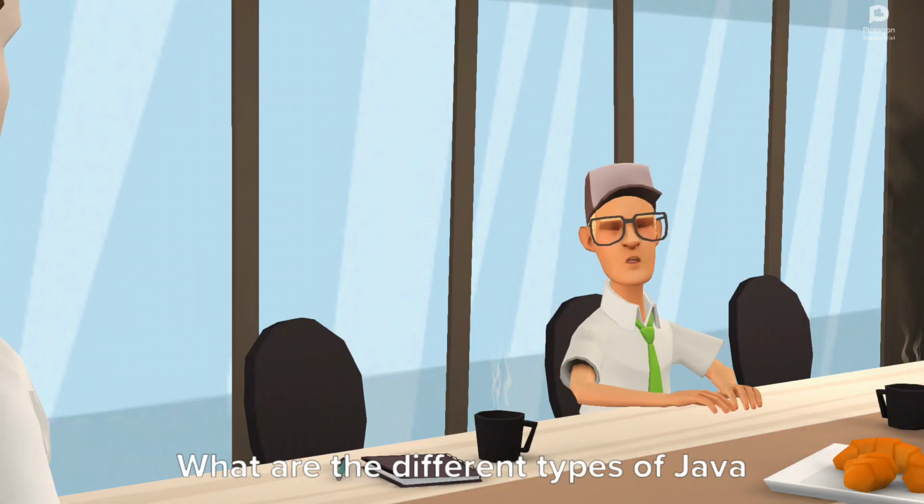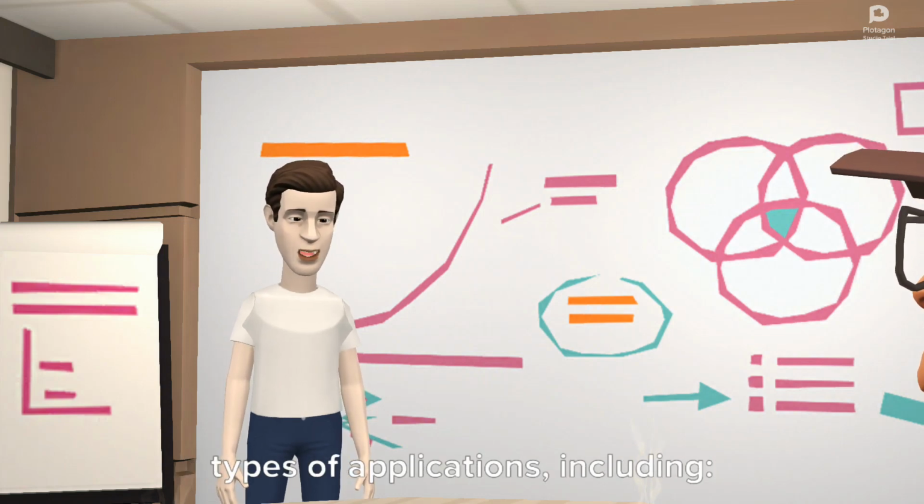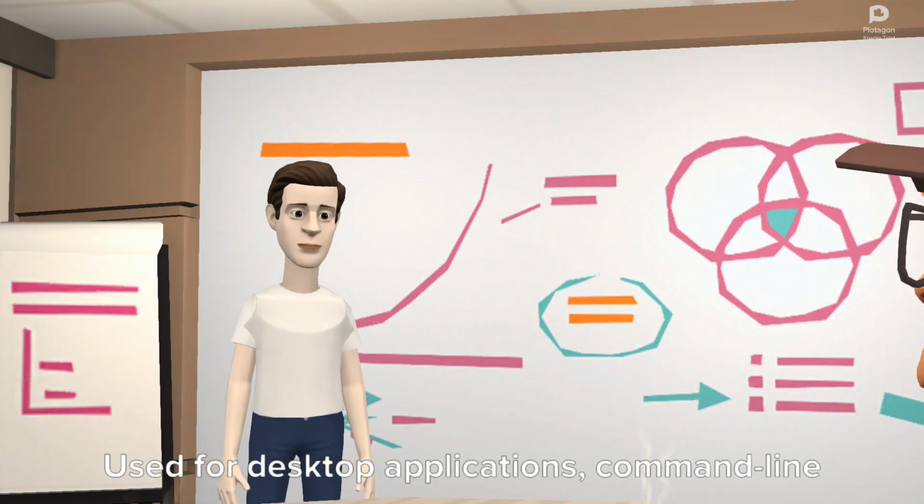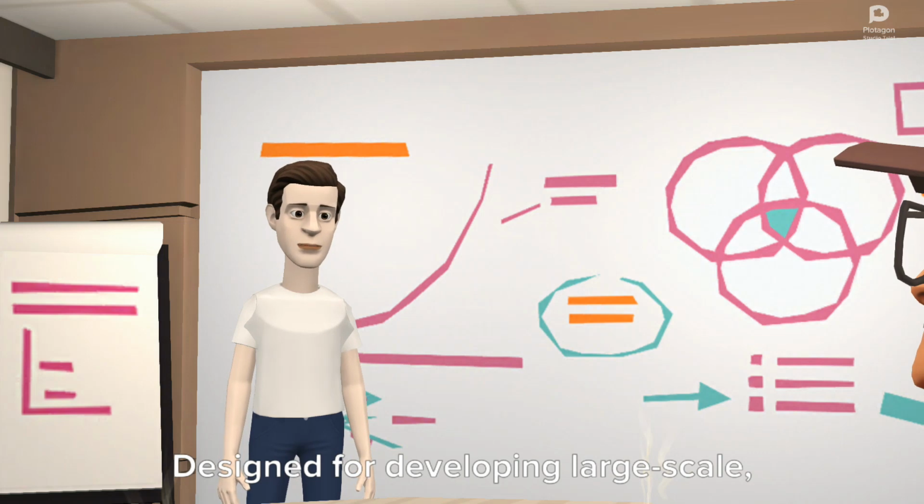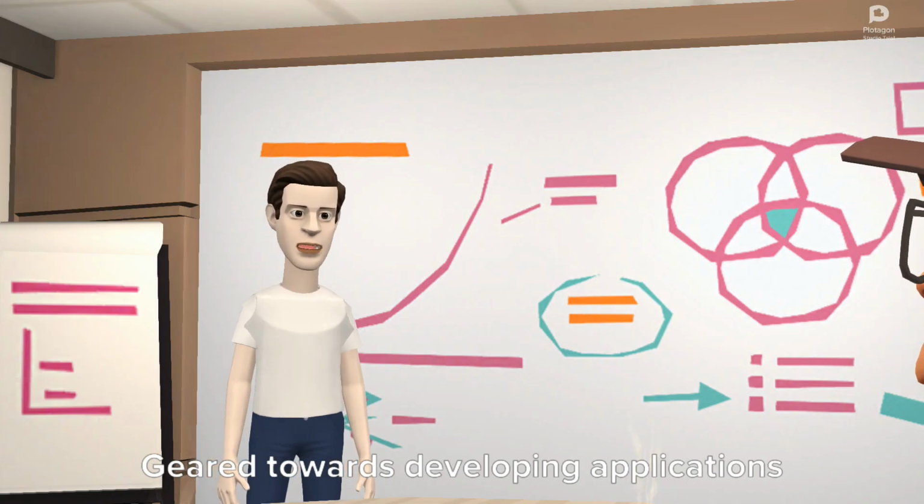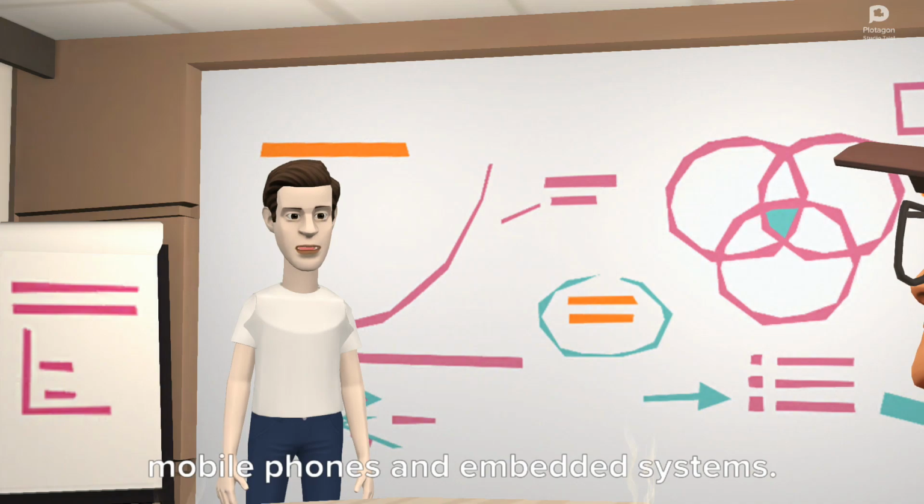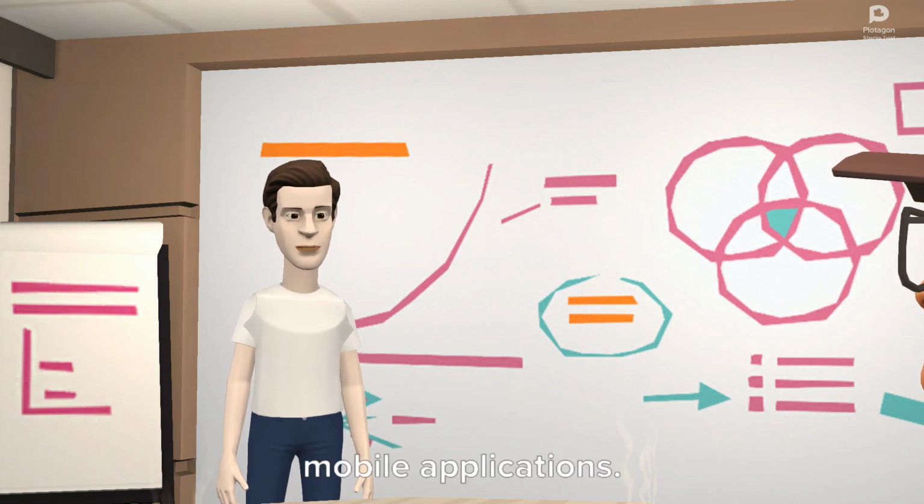What are the different types of Java applications? Java can be used to develop various types of applications, including Java SE, Standard Edition, used for desktop applications, command line tools, and standalone Java programs. Java EE, Enterprise Edition, designed for developing large-scale, enterprise-level applications such as web applications and services. Java ME, Micro Edition, geared towards developing applications for resource-constrained devices like mobile phones and embedded systems. Android. Android app development primarily uses Java and Kotlin for creating mobile applications.